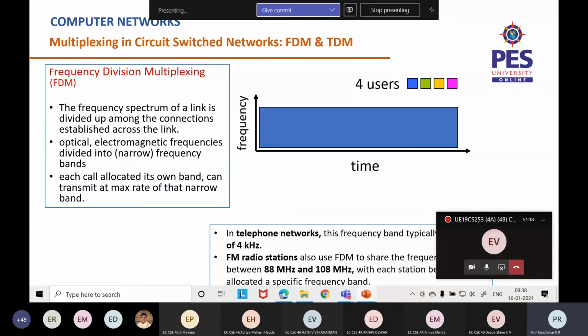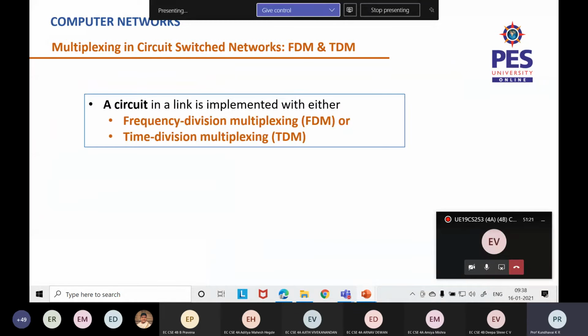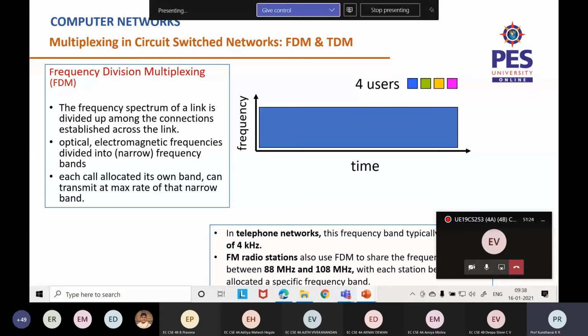The first one we are going to talk about is frequency division multiplexing in a circuit switched network. The frequency spectrum of a link is divided among the connections established across a link. Now you can see a change in the picture. The frequency is divided into narrow frequency bands. Can you see the lines here? All the 4 lines.